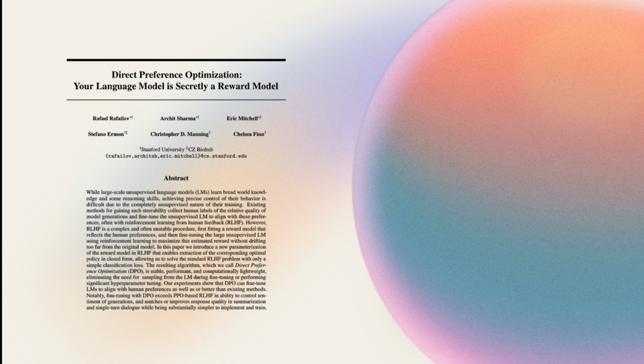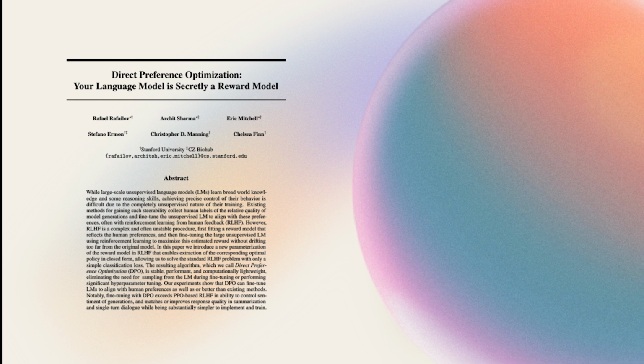The main problem the paper addresses is the complexity and instability of RLHF. Reinforcement learning methods like proximal policy optimization (PPO) require multiple models, sampling during training, and extensive hyperparameter tuning. This makes them hard to implement and computationally expensive.